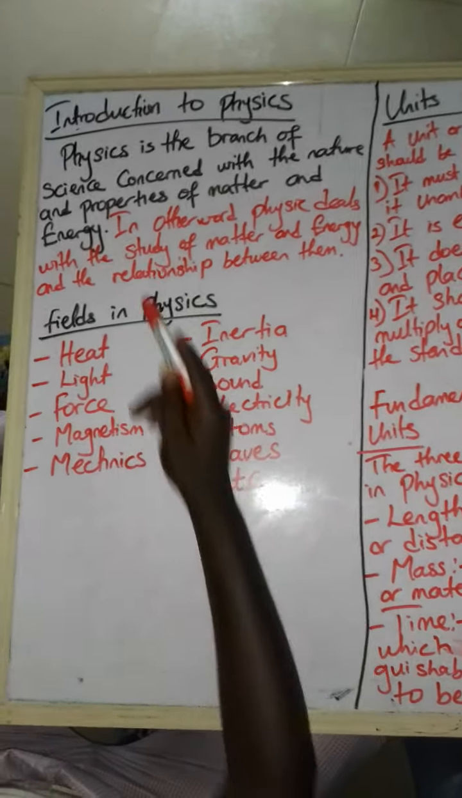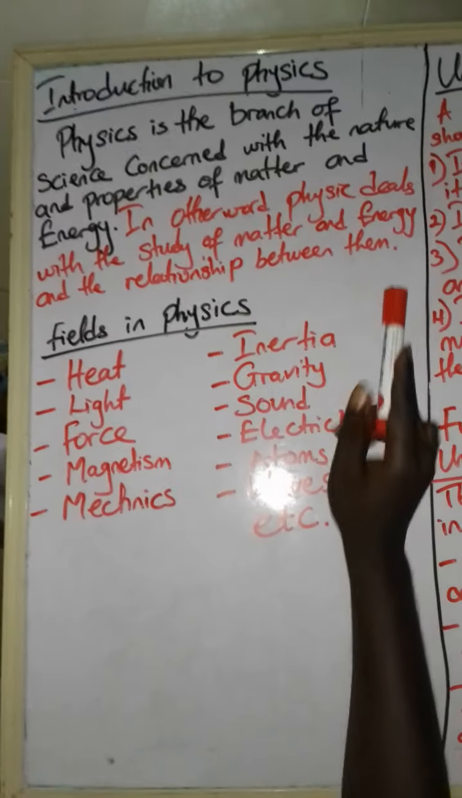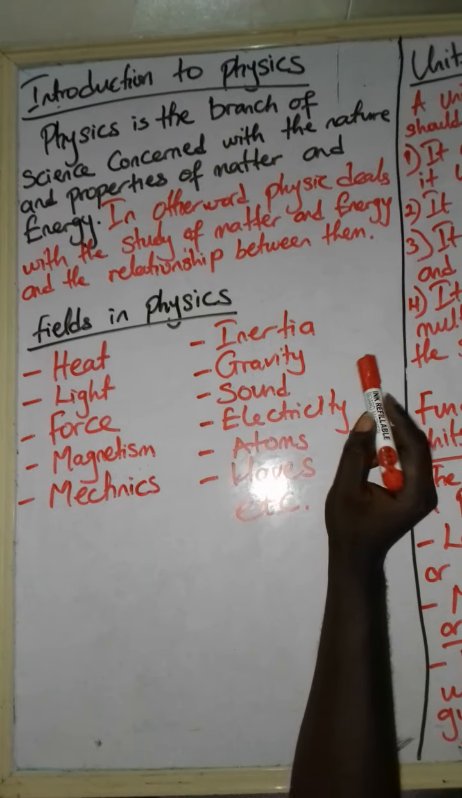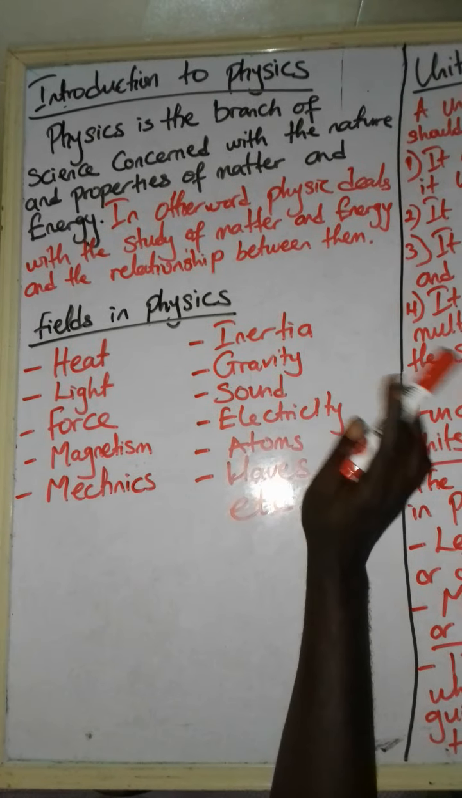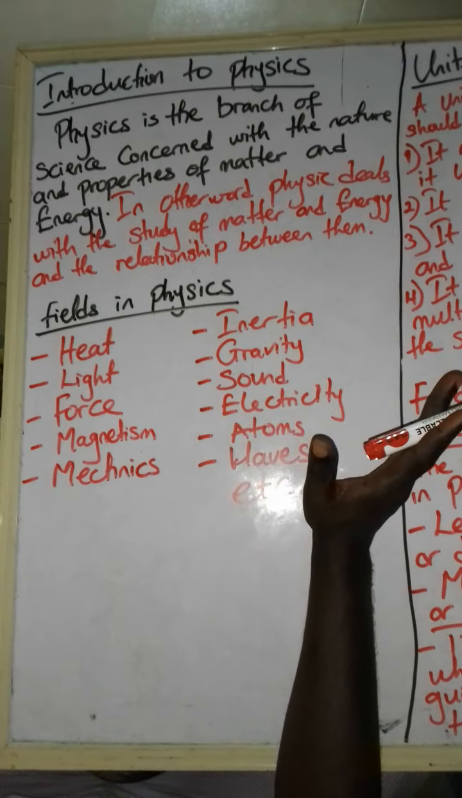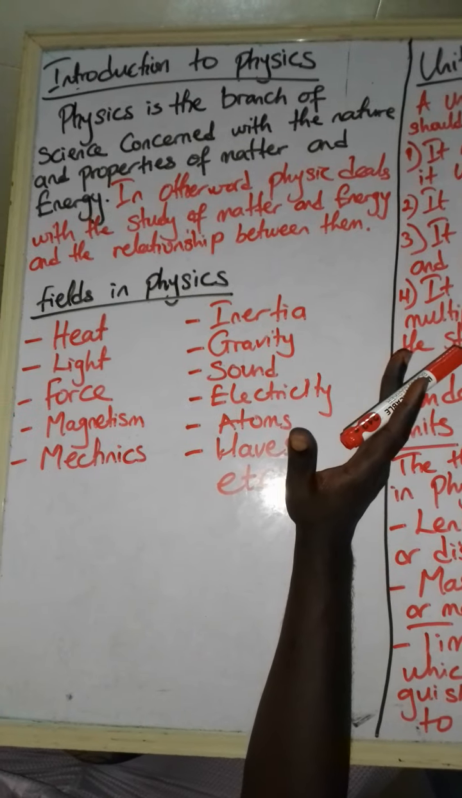Let's add that. In other words, physics deals with the study of matter and energy and the relationship between them. That is matter and energy. So you can say that both matter and energy move together when we're talking about physics.